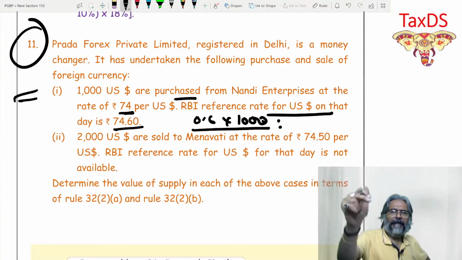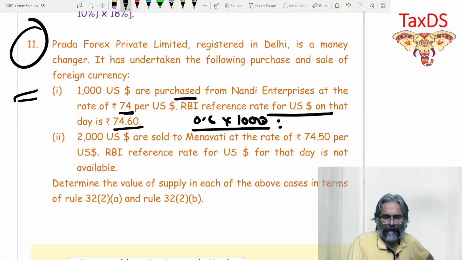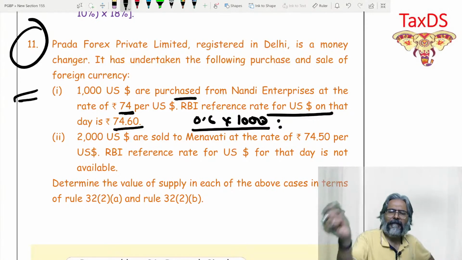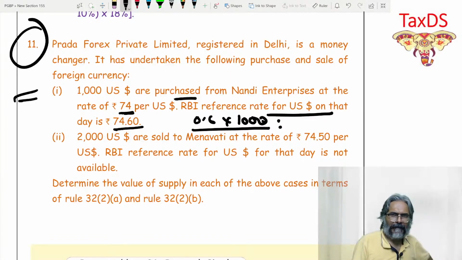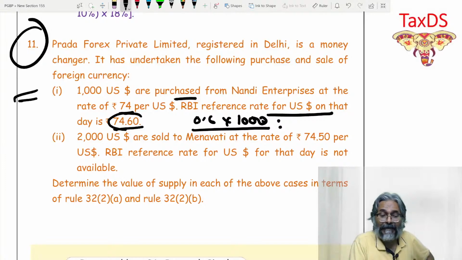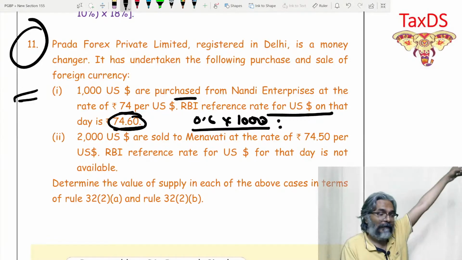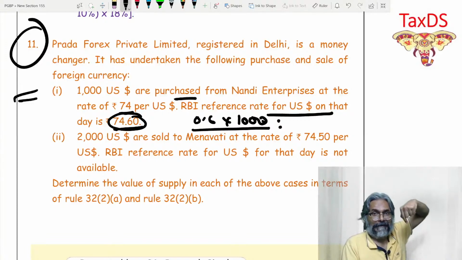We will be giving him, students, only rupees 74 for per dollar which we are purchasing. Whereas how much RBI has given to us? Obviously, they are giving us more. For $1, if I give to RBI, RBI is giving us 74.6.